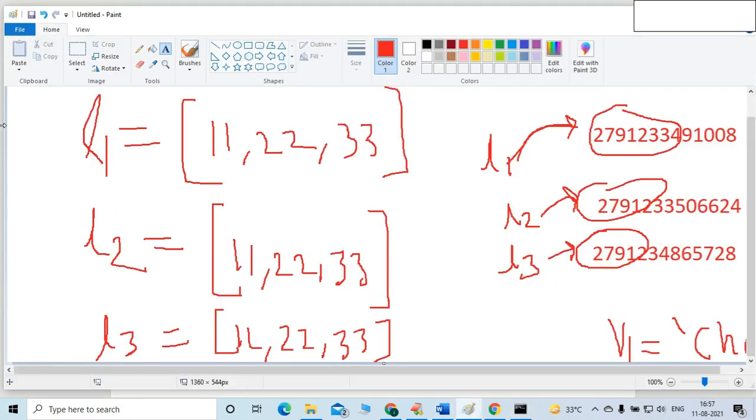You can see different memory locations each time. L2 is not pointing toward L1's object, and L3 is also not pointing toward the same object. Different memory locations are utilized.